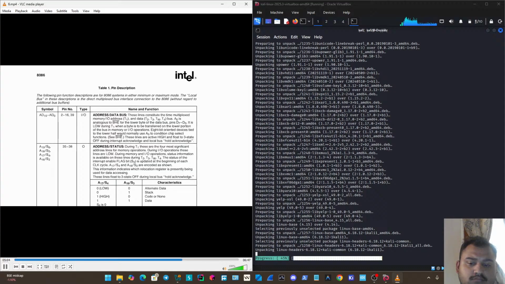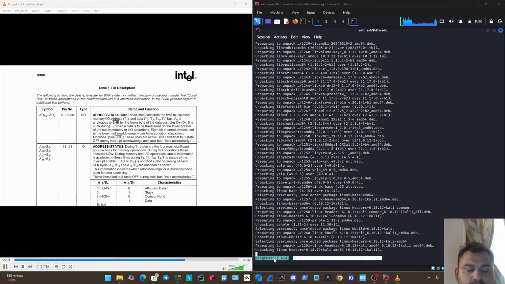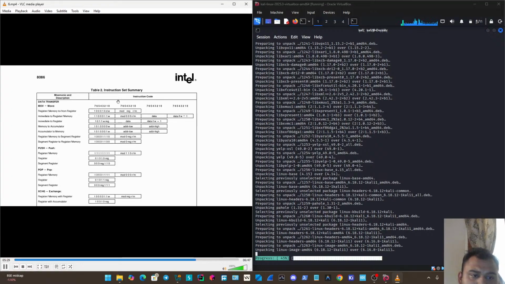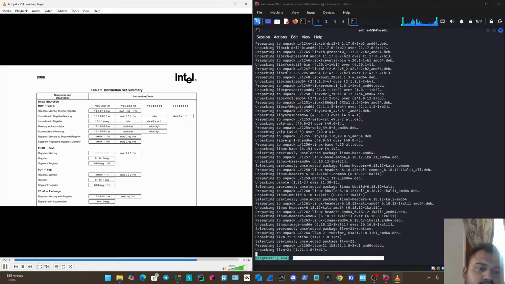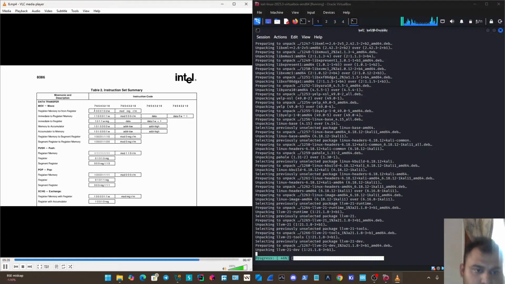And then what I'm going to do here is I'm just going to scroll down to, I believe it's page 26, and we'll take a look at the last thing that I wanted to show. Okay, so I'm down here on page 26 of the data sheet, and we actually have in table 2 here the instruction set summary. So this is pretty similar to that very limited instruction set that we were looking at on the theoretical processor. And we can see on the left here, of course, we get a little bit of a description about what the instruction can do. And then on the right, we get this instruction code, which is actually going to show the binary for how we can actually make the processor do these instructions.